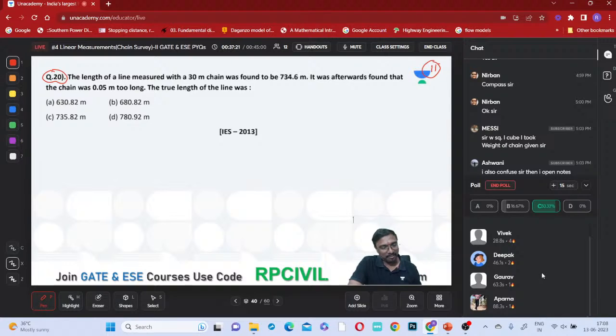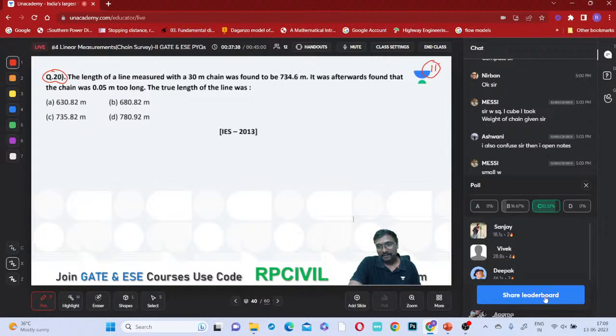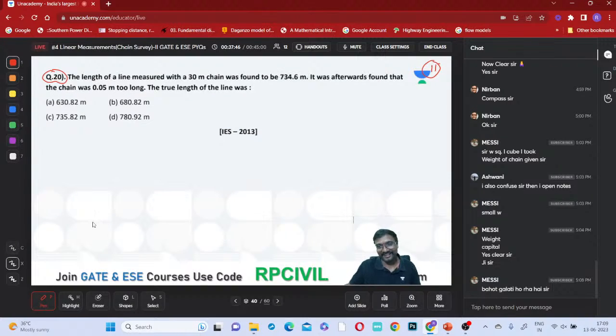But still 83.33% only answered in the Unacademy app. What about the remaining 17%? Good fellows. Right. Vivek first, Sanjay second, and Deepak third. Right, these are the top still.